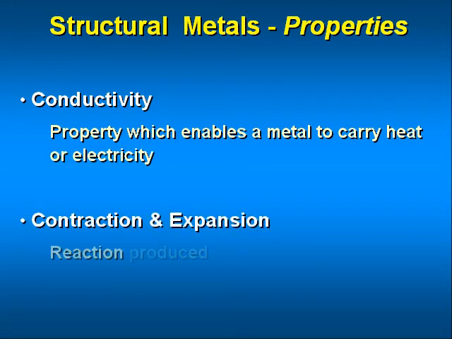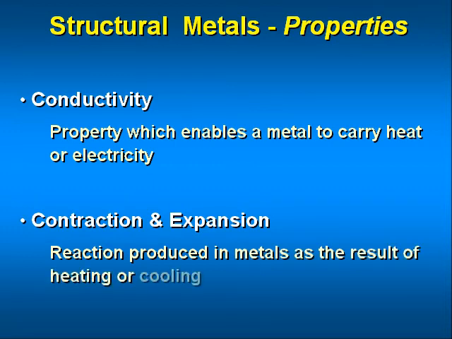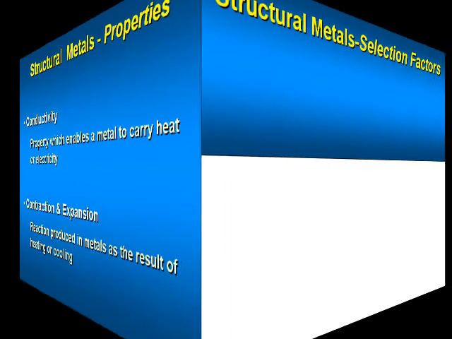Contraction and expansion are reactions produced in metals as a result of heating or cooling. Heat applied to a metal will cause it to expand or become larger. Cooling and heating affect the design of welding jigs, castings, and tolerances necessary for hot rolled material.